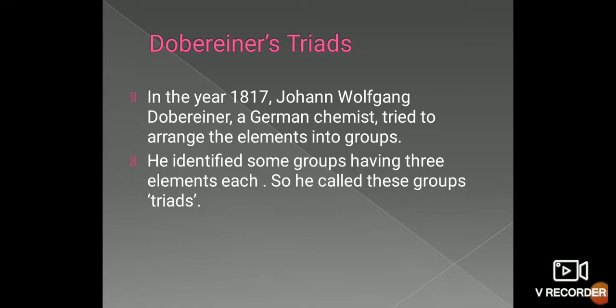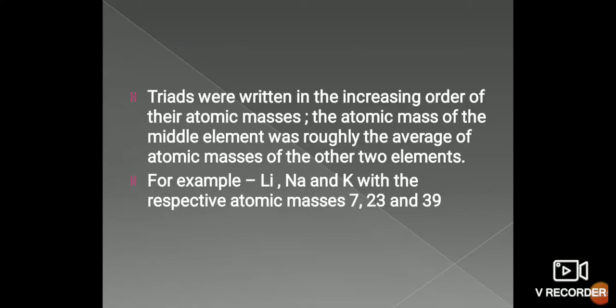But yes, there is a logic he has given for how he is arranging the 3 elements together. Let us go through it. The triads were written in the increasing order of their atomic masses. You all know about the atomic mass. Considering the atomic mass of each and every element, what he said, because he has taken 3 elements, was that the atomic mass of the middle element was roughly the average of the atomic masses of the other 2 elements.